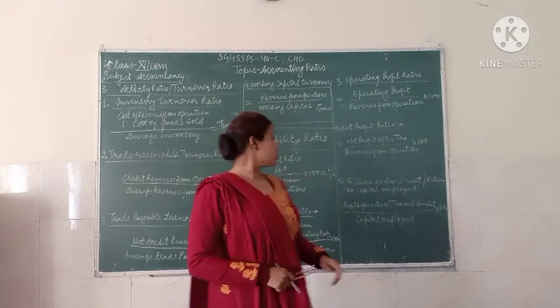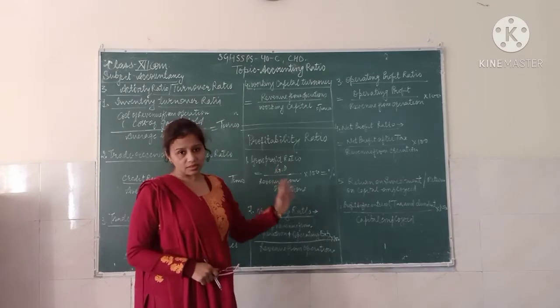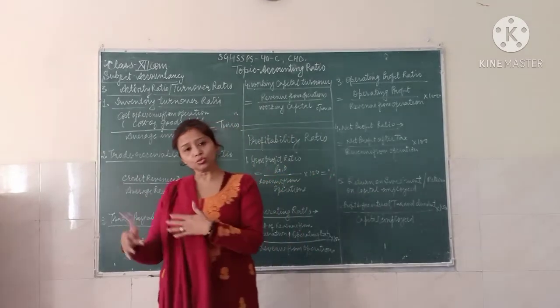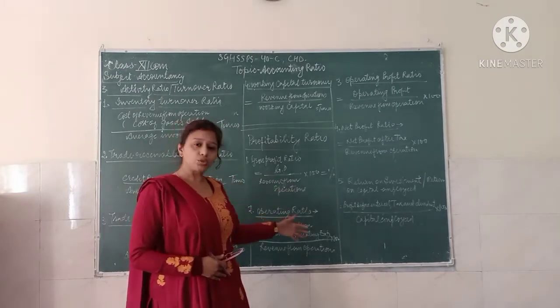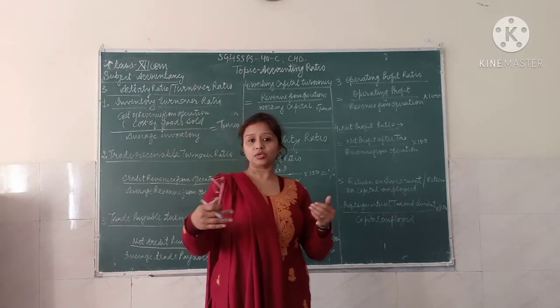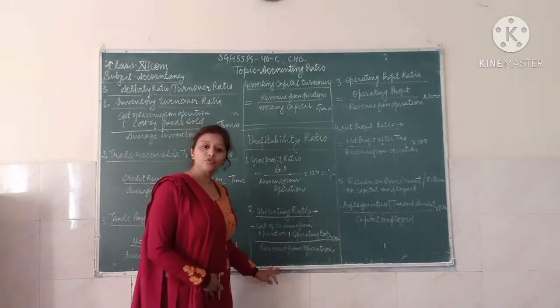If we talk about the profitability ratio, all kinds of profits are seen here. In the profitability ratio, all the profits are related to the revenue from operation.